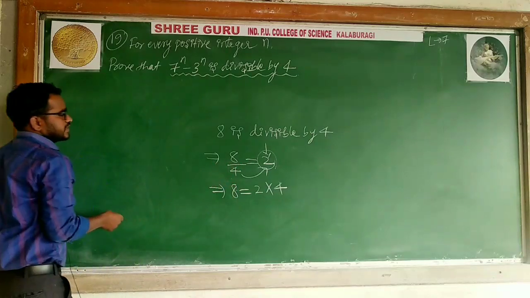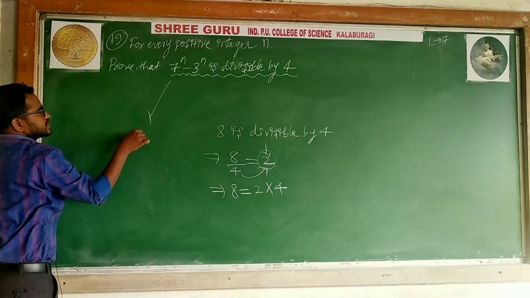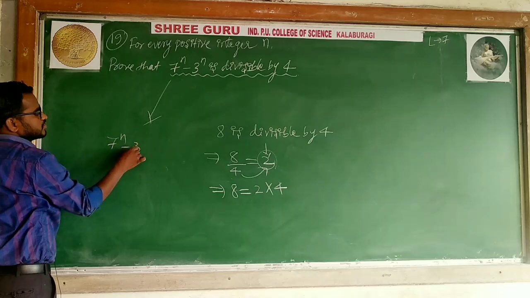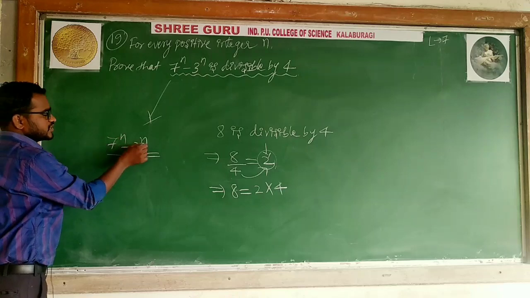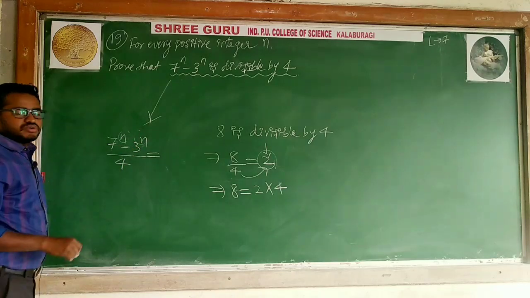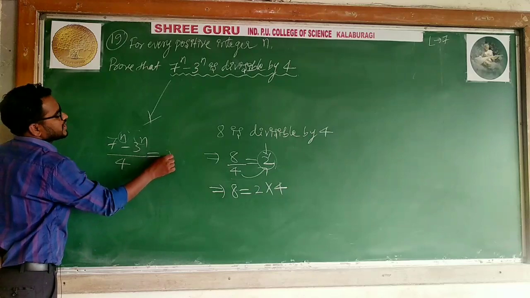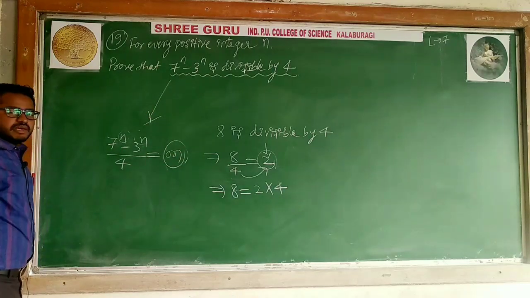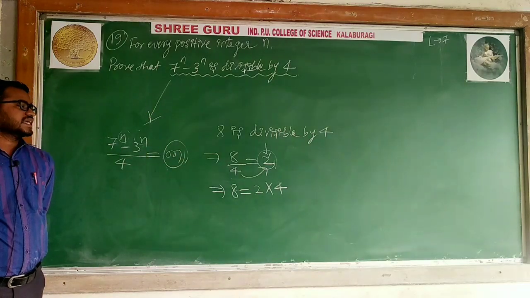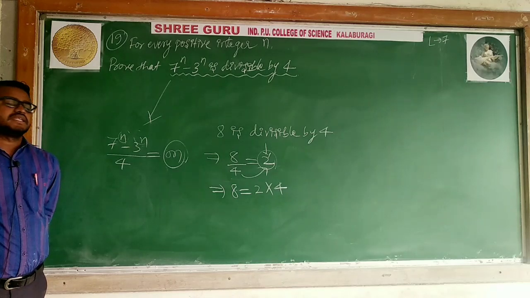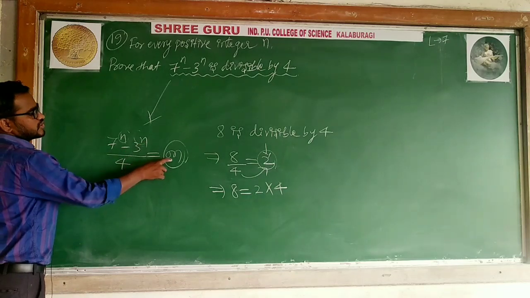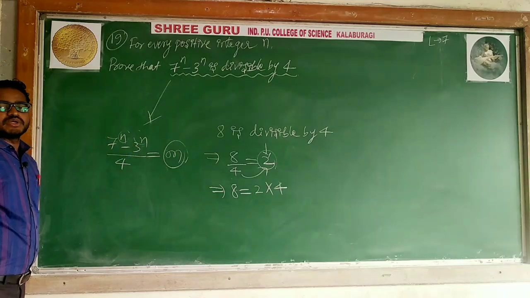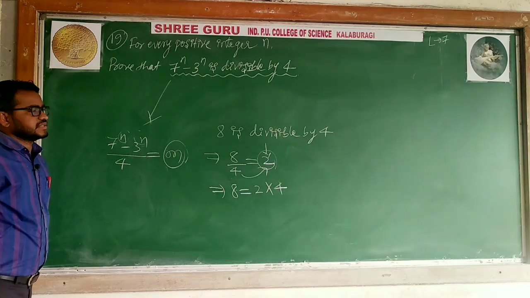When I got 2 here, now 7 to the power n minus 3 to the power n divided by 4, we don't know the n value. Without knowing the n value I can't say what we will get, so I will say some m, some integer. M may be any integer. So 7 to the power n minus 3 to the power n divided by 4 gives some m, one particular number or any constant.